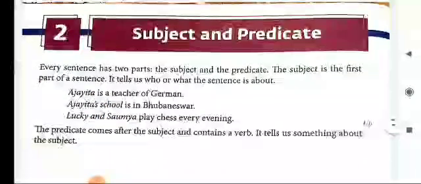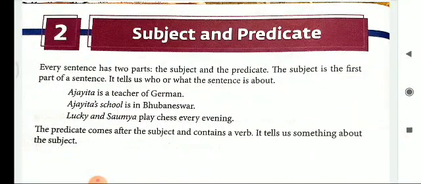My dear students, the very next chapter for the revision is unit number 2, subject and predicate. Every sentence is divided into two parts, the subject and predicate. The subject is the first part of the sentence and tells us who or what the sentence is about. And next comes the predicate. The predicate always comes after the subject and also contains the verb. It tells us about the subject or the action which is going to happen.